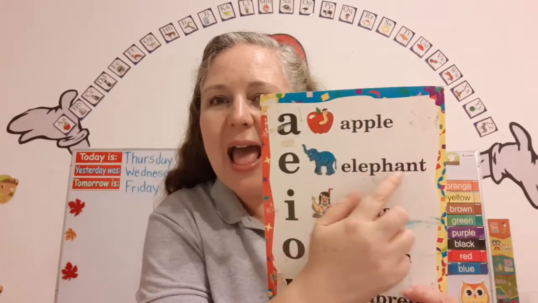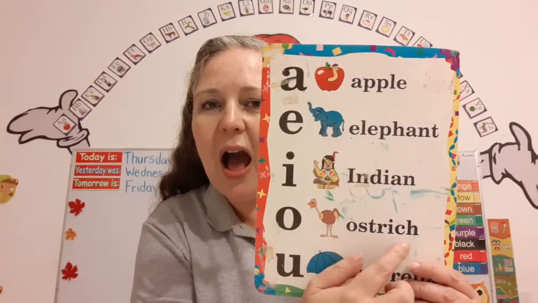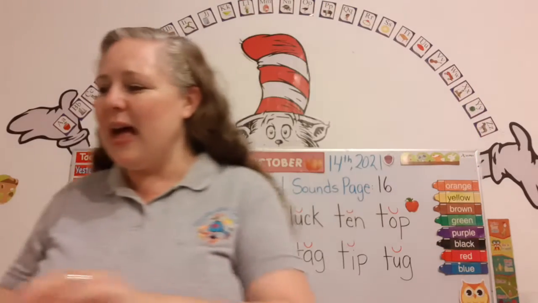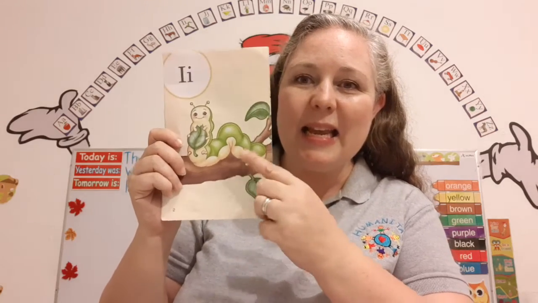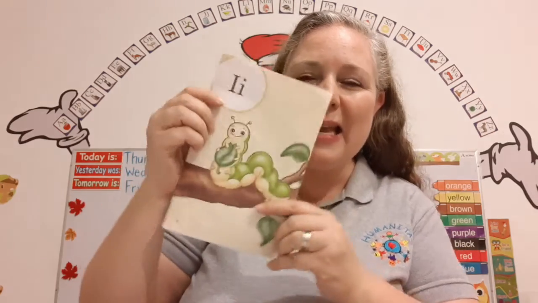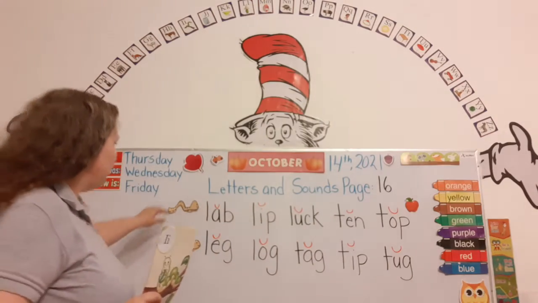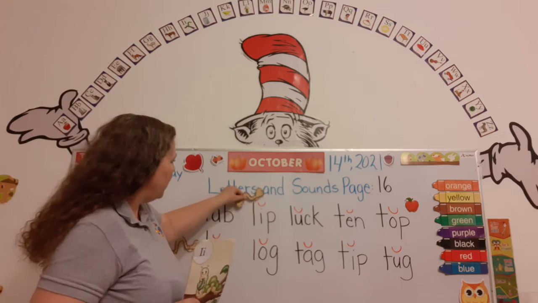Apple. Elephant. Indian. Ostrich. Umbrella. Super. The name of this letter is I. It makes a sound as in inchworm. I says I. You did so good on that. You get to move the little inchworm up. There he goes. He wants to get the apple.